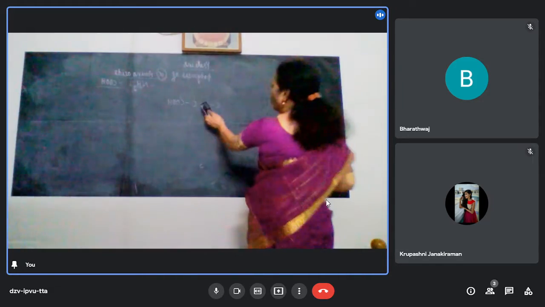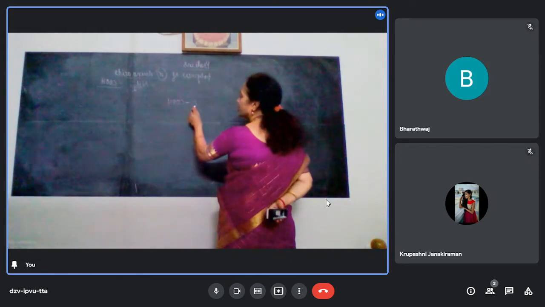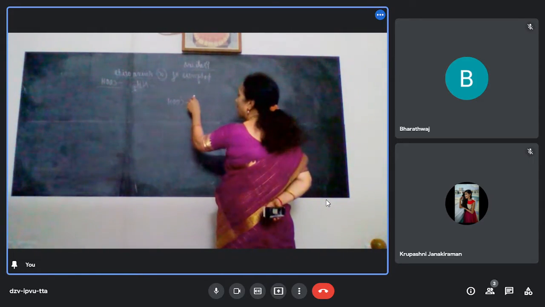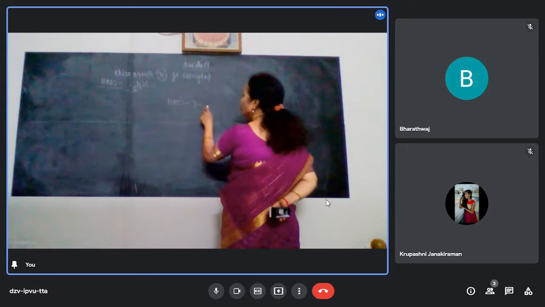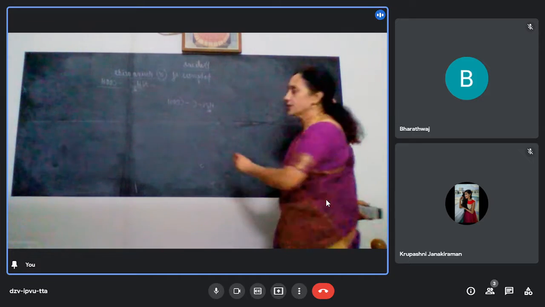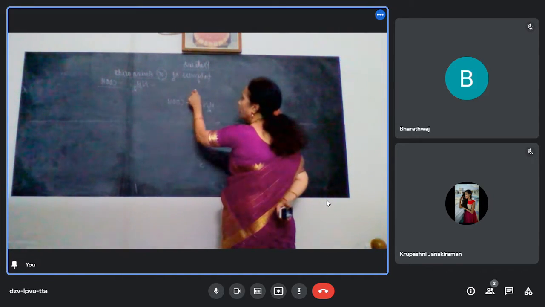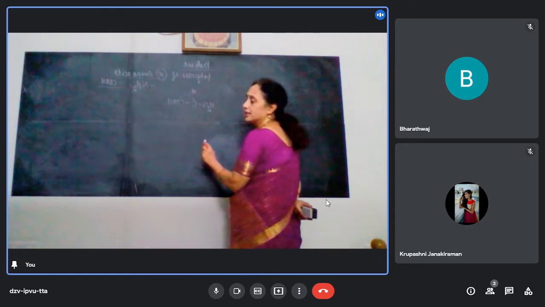So, now what do I mean by alpha amino acid? The carbon next to the COOH group has an NH2 group. That is why it is called alpha amino acid. And what are the other groups? You have one H, definitely one H is there.